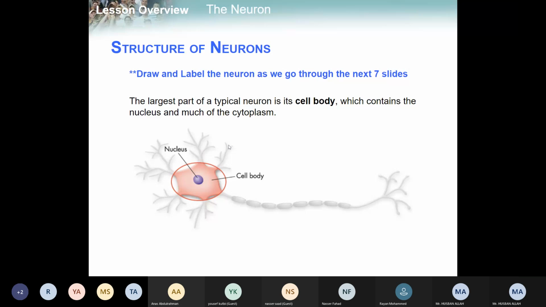If you look at this part, this is the nucleus and this is the cytoplasm. If you look at these other parts, we don't have much cytoplasm or any other things. So most of the cytoplasm is located in the cell body, and in the center of the cytoplasm we have the nucleus.